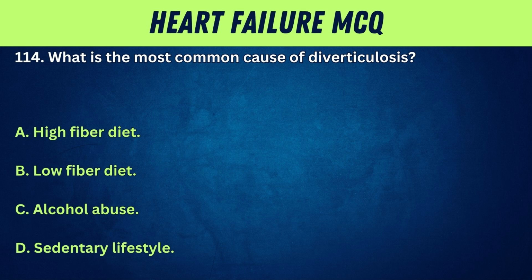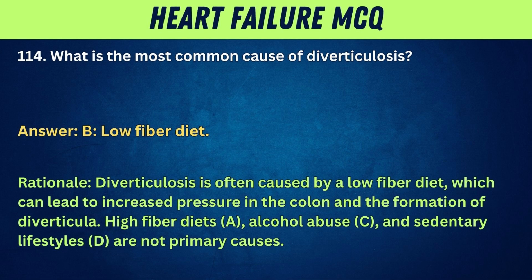114. What is the most common cause of diverticulosis? A. High-fiber diet. B. Low-fiber diet. C. Alcohol abuse. D. Sedentary lifestyle. Answer: B. Low-fiber diet. Rationale: diverticulosis is often caused by a low-fiber diet, which can lead to increased pressure in the colon and the formation of diverticula.